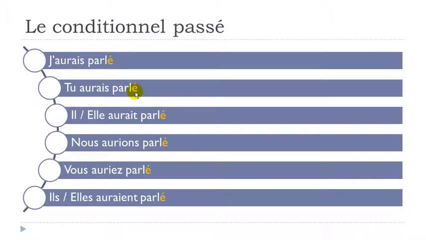So it won't change, sorry, it will stay like é with an accent aigu, okay? Even if it's the singular, the plural, or the feminine. Okay, it doesn't change, so it will stay like parlé. All right?